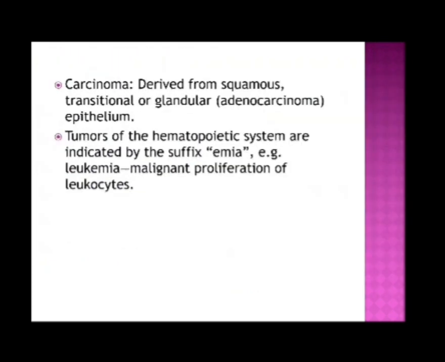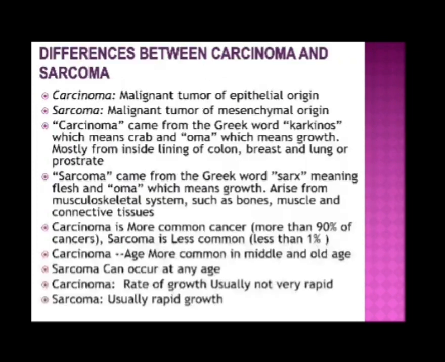Carcinoma means the tumors derived from squamous, transitional or glandular epithelium, like adenocarcinoma. Tumors of the hematopoietic system are indicated by the suffix emia, for example leukemia, malignant proliferation of leukocytes.